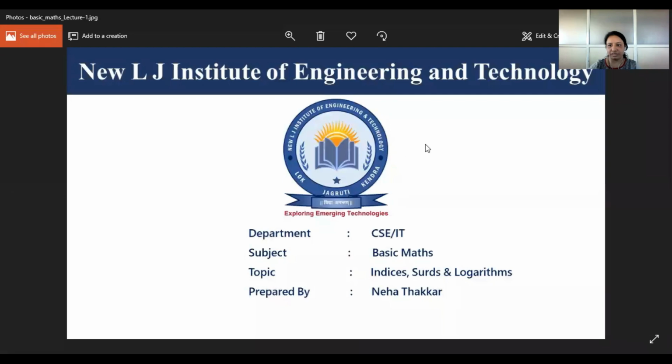Yes, Devanshi, you can unmute and speak. Ma'am, we can say that logarithms are inverse functions of exponential functions.